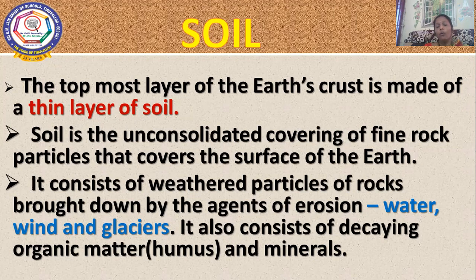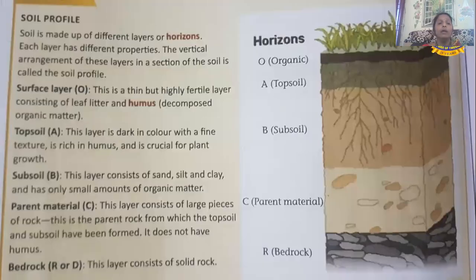So how long does it take? The soil formation is a very slow process. It takes more than 200 to several thousand years to make soil. Just 1 centimeter of soil, to make 1 centimeter of soil, it takes more than 200 years. So it is a very slow process. So let us go and see a little more detail.